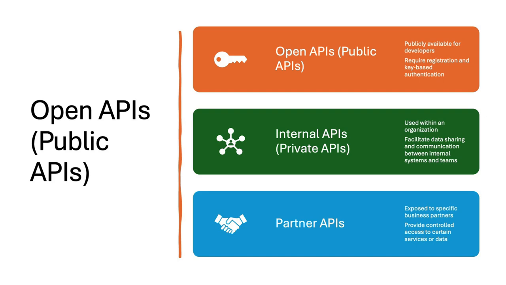There are three main types of APIs: open APIs, which are publicly available for developers; internal APIs, used within an organization; and partner APIs, which provide controlled access to specific business partners.